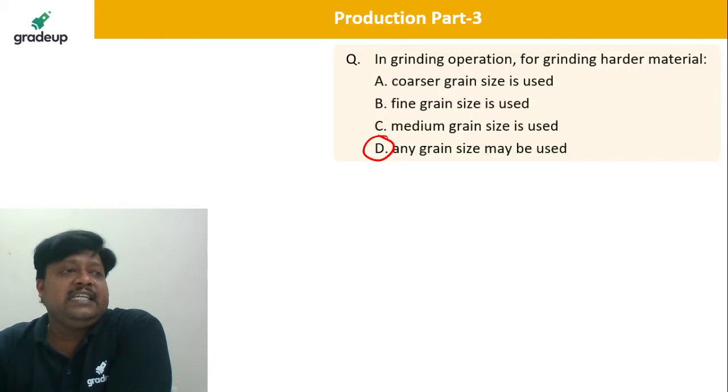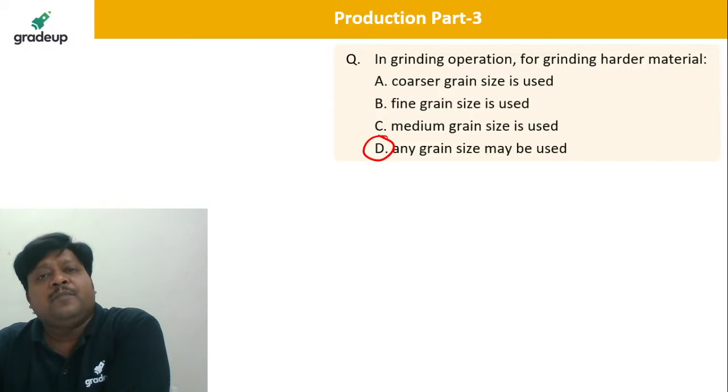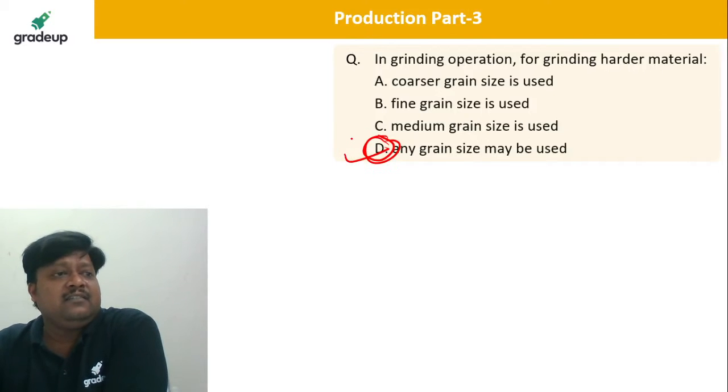So D is the correct answer. Please remember, D is the correct answer. Any grain size may be used, irrespective of the grain size. In the grinding operation you can have the harder or softer grinding wheel. So D is the answer.